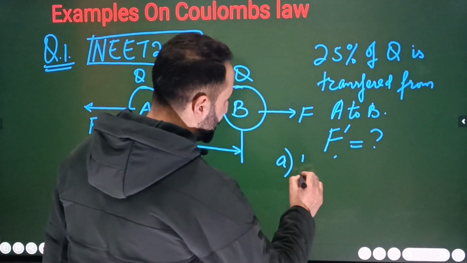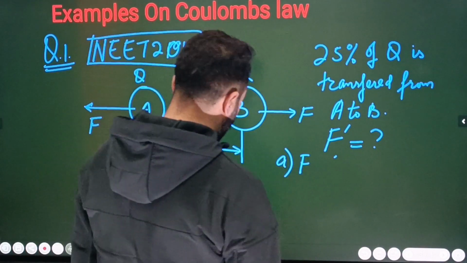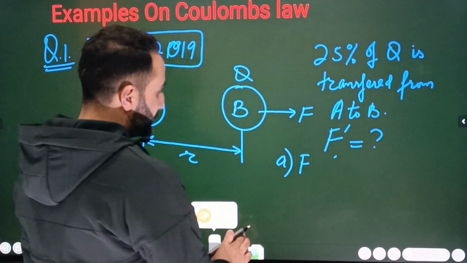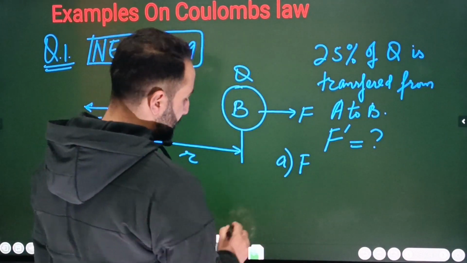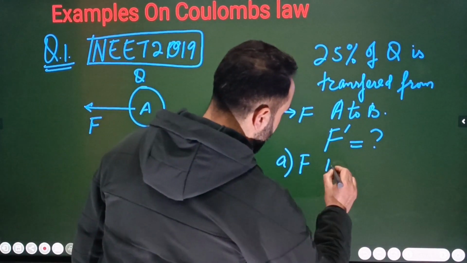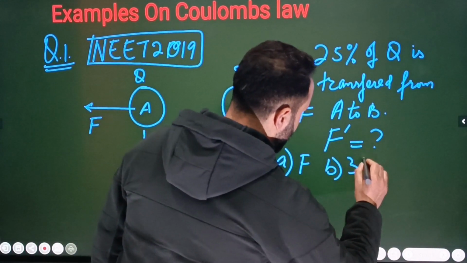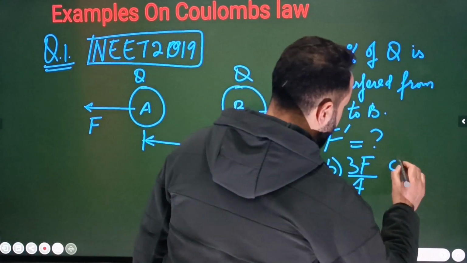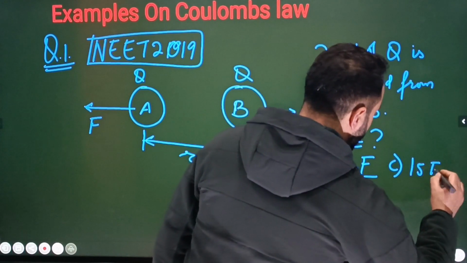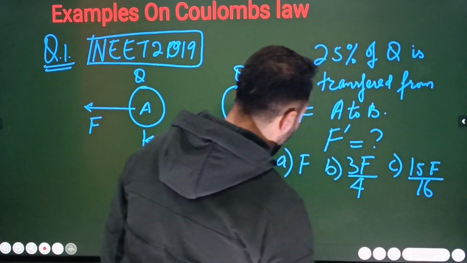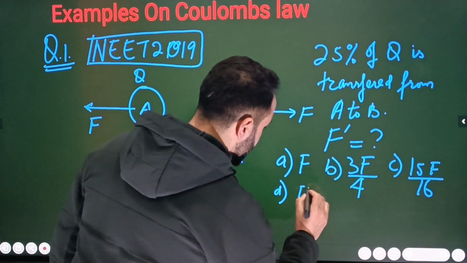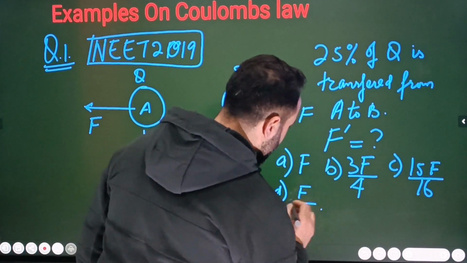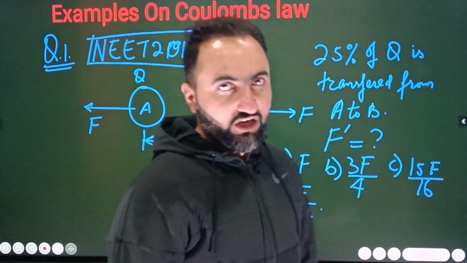Option number A is F. F dash is equal to F. ठीक है ना बेटा? Option number A. Okay, then option number B. Option number B जो आपके पास है बेटा वो ये है. Option number B is equal 3f/4. ठीक है ना बेटा? Option number C आपके पास है बेटा 15f/16. Option number D आपके पास है बेटा f/2. ठीक है बेटा? Okay, so these are the 4 different options that are given to you.